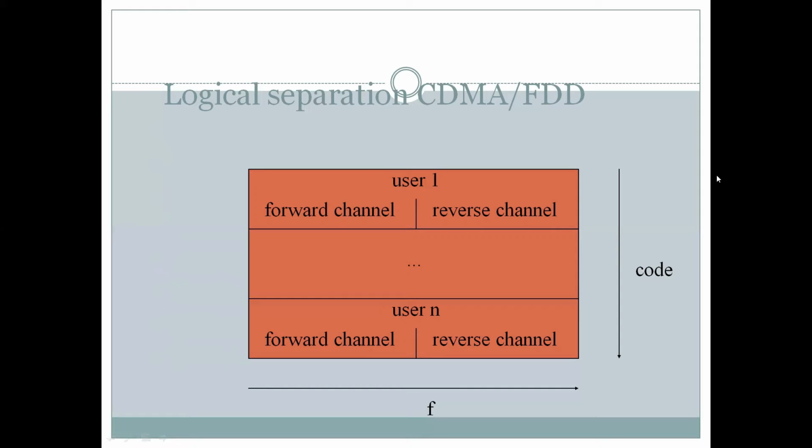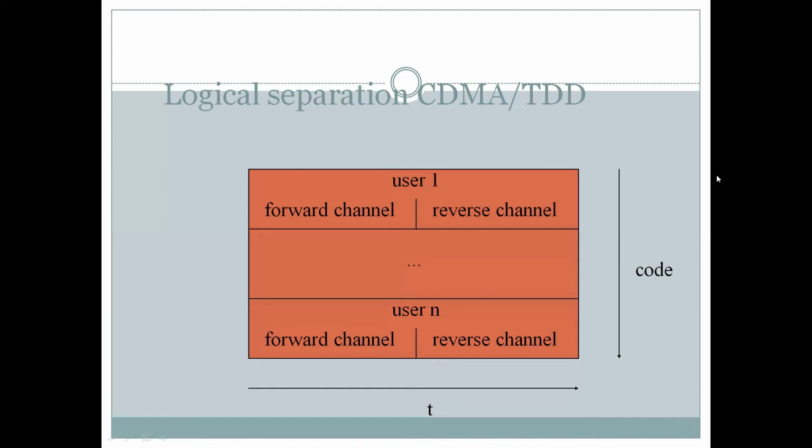Since it is a code division multiple access technique, the y-axis is code. Code is represented on the y-axis and frequency on the x-axis because the duplexing technique is frequency based. Users are separated from one another based upon the code. A particular user has a unique code, so user 1 is different from user n in terms of code. Forward channel and reverse channel, however, are allocated based upon frequency bifurcation. So there is a vertical bifurcation in terms of frequency for forward channel and reverse channel for each given user 1 to n in the CDMA FDD technique.